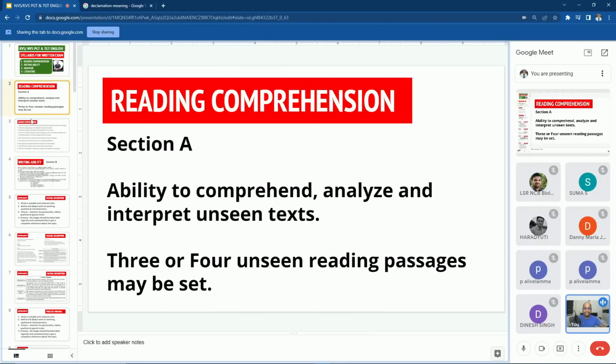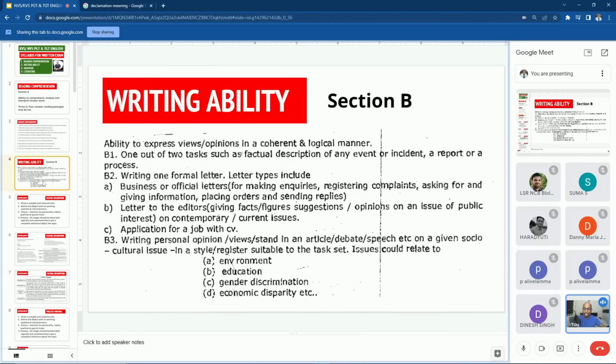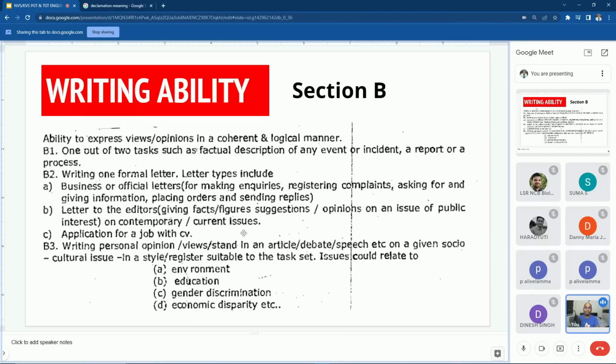Then we have completed the reading comprehension. Then we come to the writing ability. Under writing ability, we completed all the 3 different topics in this class. The writing ability has 3 different areas. One is factual description of an incident or an event, a report writing and a process writing. Then the second one is formal letters, that includes business or official letters, letters to editors, and application for a job with a CV or a resume. Then the last topic we completed was article writing, debate writing and speech. So all these are part of writing ability for your KVS and NVS examination. And we practiced a few questions also in this class.